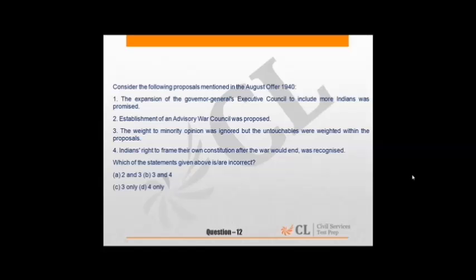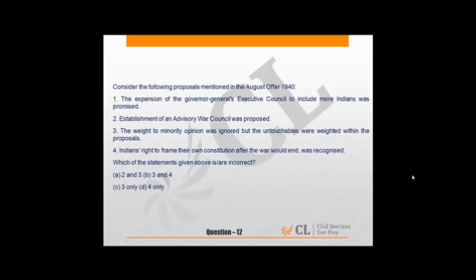So the events of this particular period after 1939 to 1947, a student should be very thorough with for attempting the questions in this area. So if we see question 12, it talks about August offer 1940. So what is this August offer? This was given by Lord Linlithgow. And what was the offer?